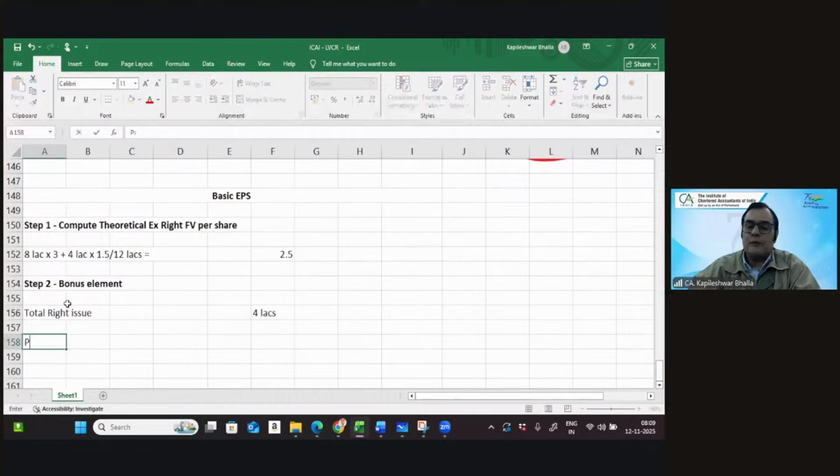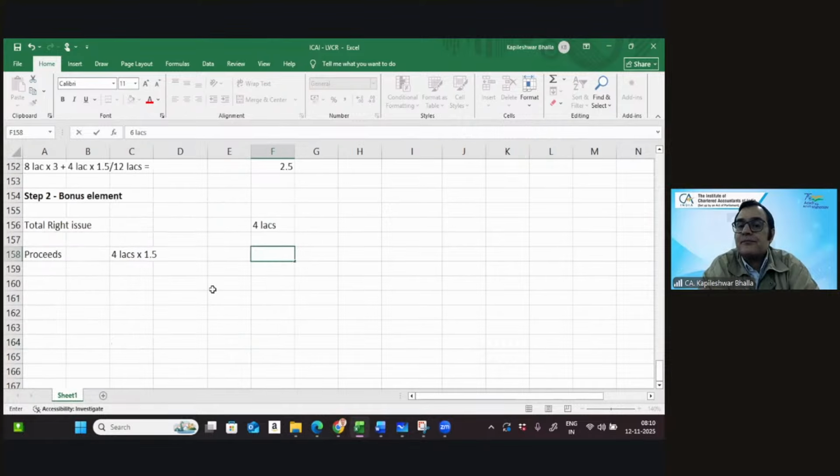Now I'm going to calculate the proceeds. The company issued 4 lakh shares at the rate of 1.5 per share. So what was the total proceed? It was 6 lakhs.